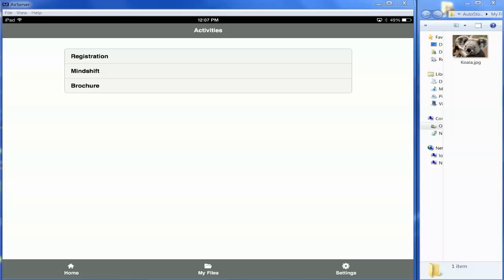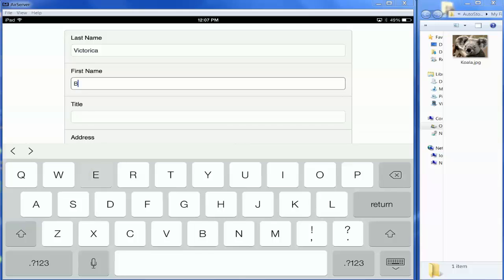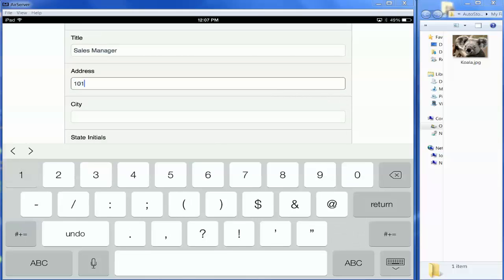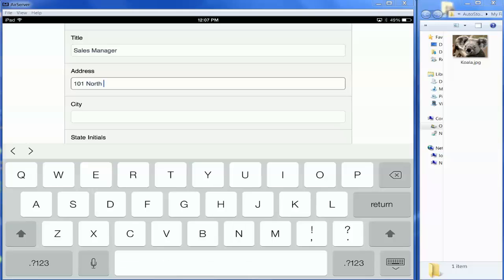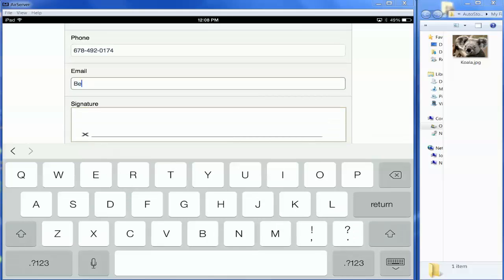So if I select registration here, maybe they're standing here in front of me and I want to capture their information for a follow-up. So I select registration, I type in their name, their title, their address for follow-up, put the state initials here, their zip code, their phone number, their email address.